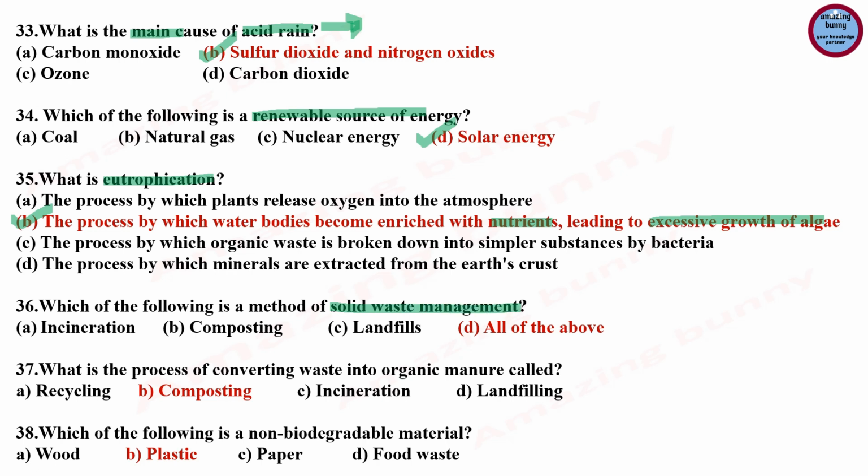Which of the following is a method of solid waste management? Incineration, composting, landfills, all are the methods of solid waste management. 37. What is a process of converting waste into organic manure called? So the answer is composting.